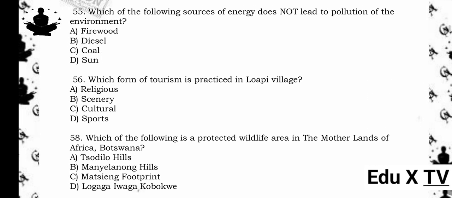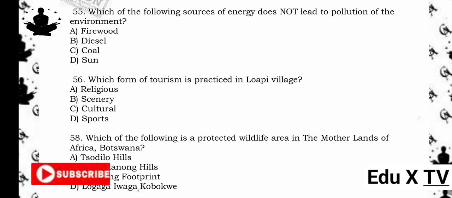55. Which of the following sources of energy does not lead to pollution of the environment? A. Firewood. B. Diesel. C. Coal. D. Sun. The answer is D. Sun. Reason being, solar energy is clean and renewable, causing no pollution. 56. Which form of tourism is practiced in Lopi village? A. Religious. B. Scenery. C. Cultural. D. Sports. The answer is C. Cultural. Reason being, Lopi village is known for cultural tourism focusing on traditional lifestyles.